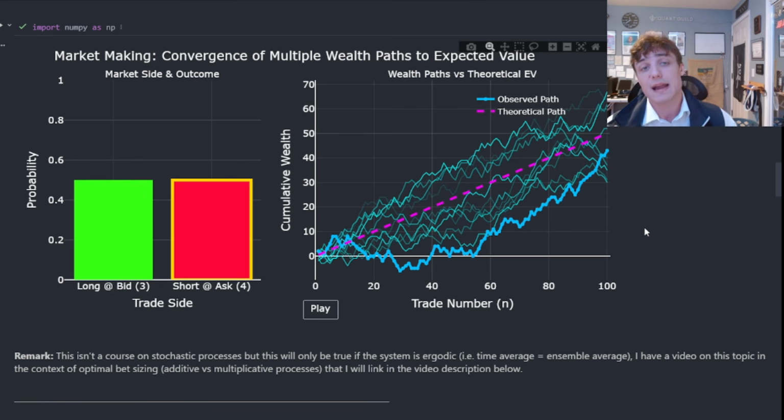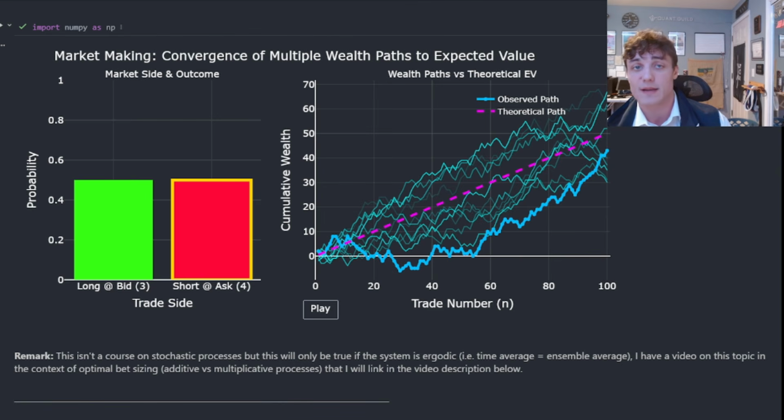Remember, we're saying that in the long run, if I continue to draw from the same distribution, everything will converge to what? That theoretical path value. And what you're seeing here is the empirical paths are converging to, they're tracking that theoretical path. And over time, I'm going to continue to accumulate wealth. That is exactly the purpose of these random variables and these statistics. I know for certain that if I continue to make this market, I will statistically continue to generate wealth over a series of trades.